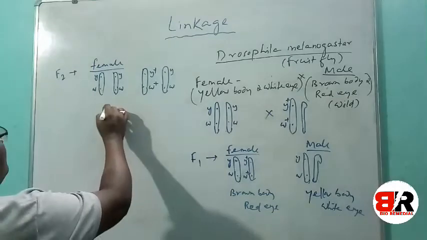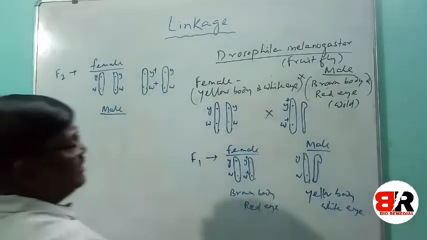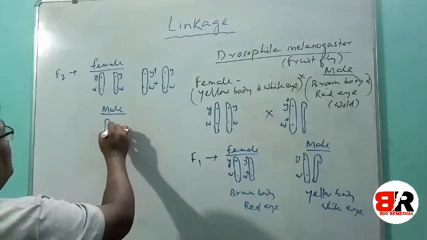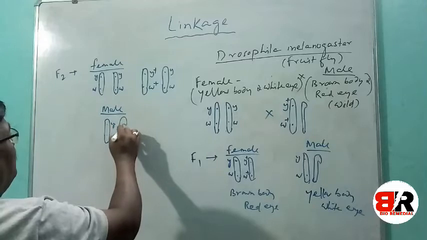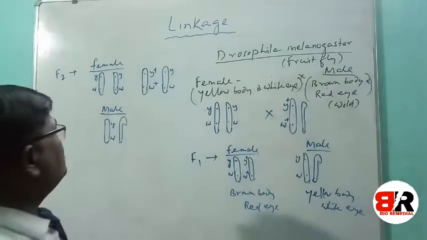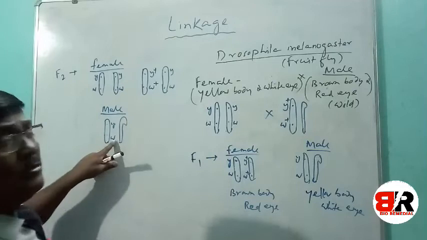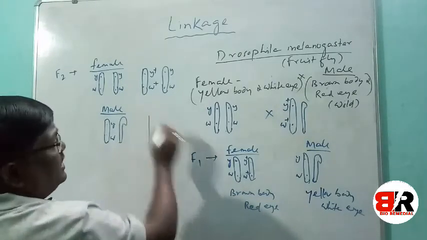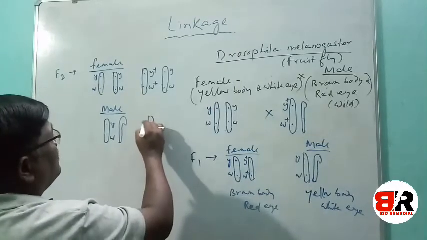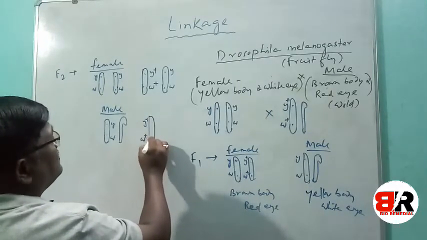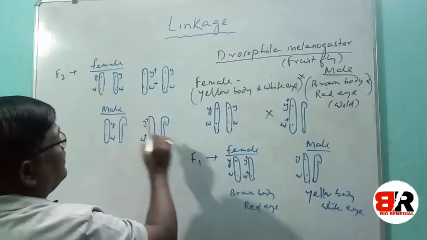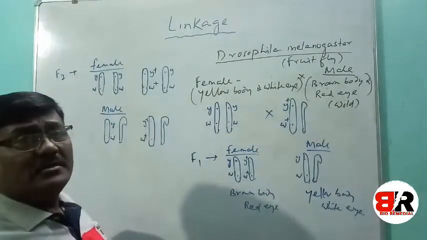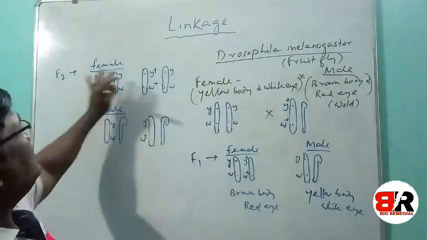Then in male, they found this male combination, they found simple YW with Y chromosome, means sex, YW present in X chromosome combined with Y chromosome in male. And another combination is Y plus W plus with Y chromosome. So this is the male type in F2 generation. So this is the result he found.